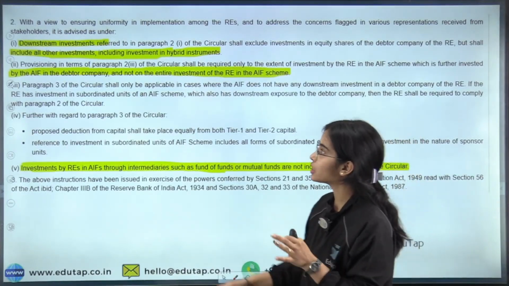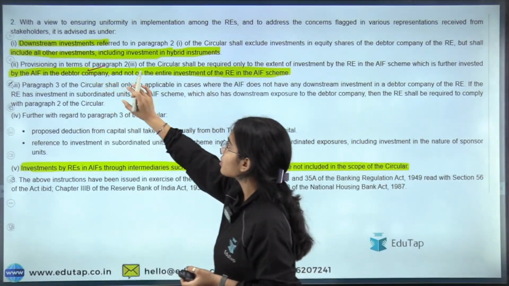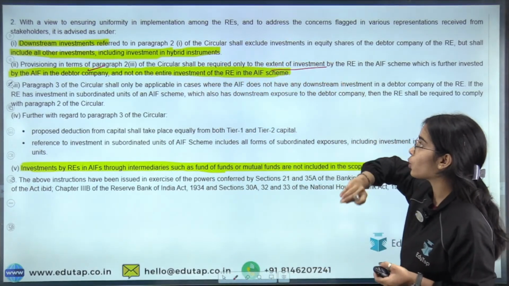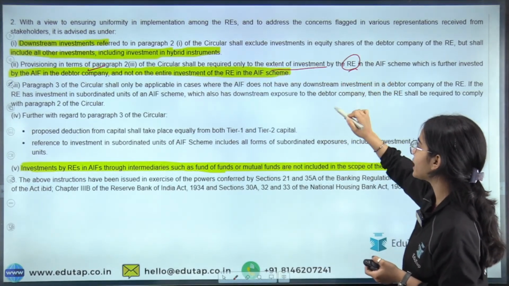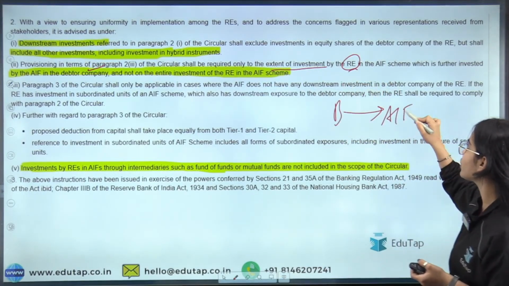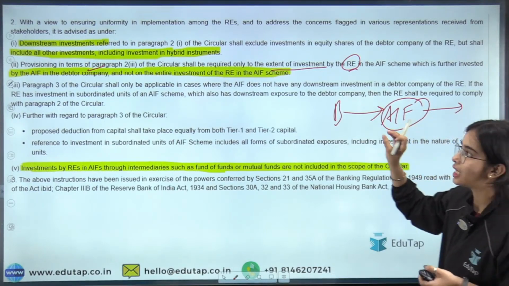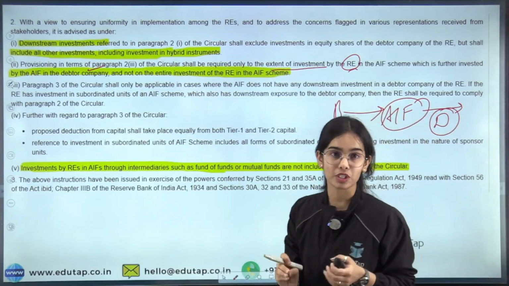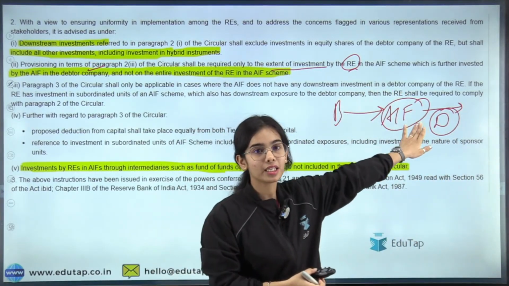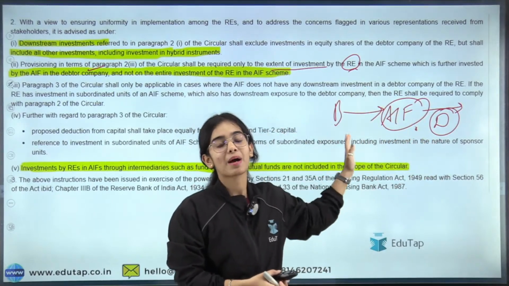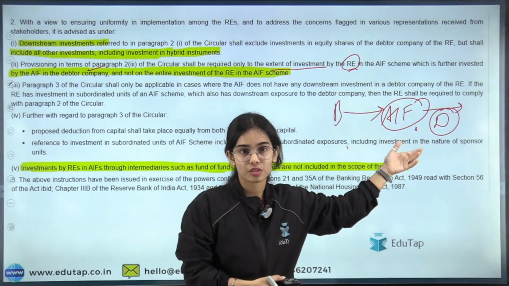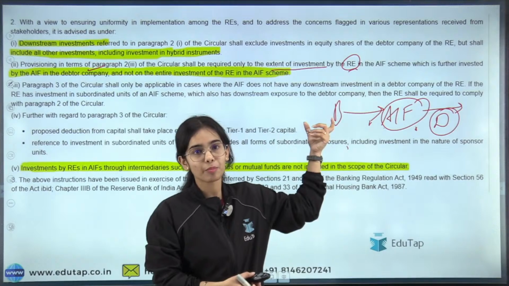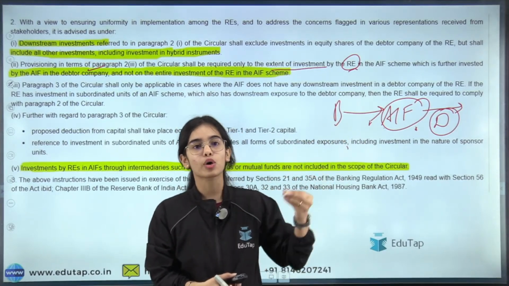Okay, so we have understood that provisioning for downstream investment is required only to the extent of the investment that the regulated entity, the bank, is making in the alternative investment fund, which is further investing in the debtor company, and not on the entire investment. So if the investment is happening in the debtor company, to that extent only the bank has to keep the provisions. If the AIF is investing in other companies that are not the debtor company of this bank, then the provisions do not have to be maintained.